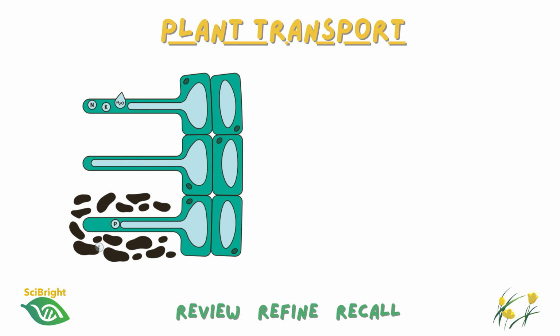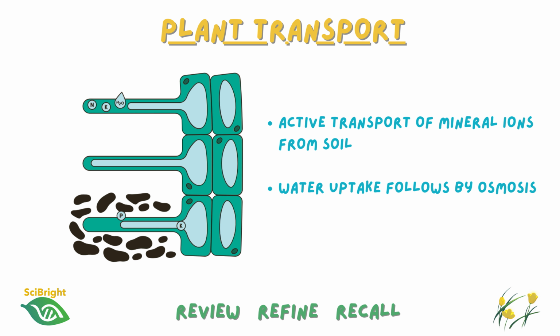You'll also remember from GCSE that root hair cells have a large surface area to absorb water and minerals from the soil. Water enters the root hair cells by osmosis, while mineral ions are often taken up by active transport, particularly when their concentration is lower in the soil than inside the root cells.